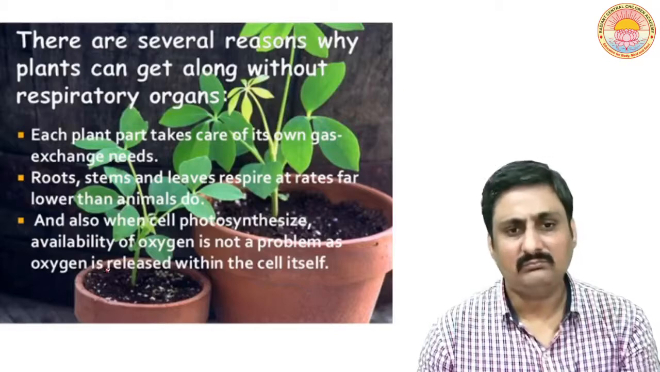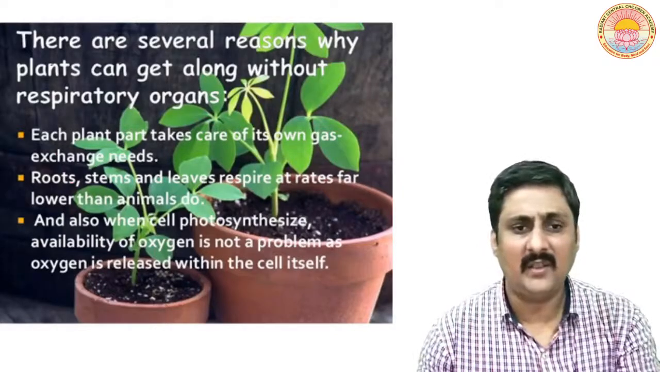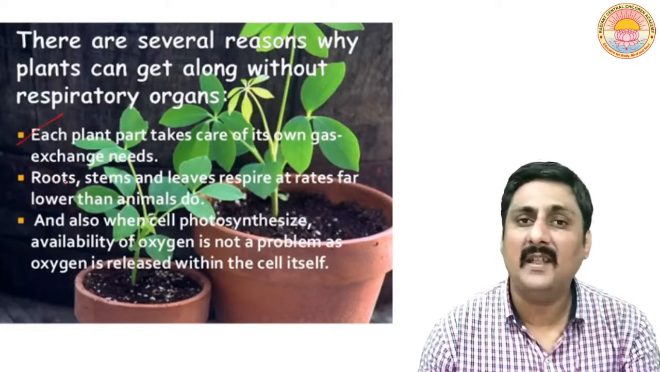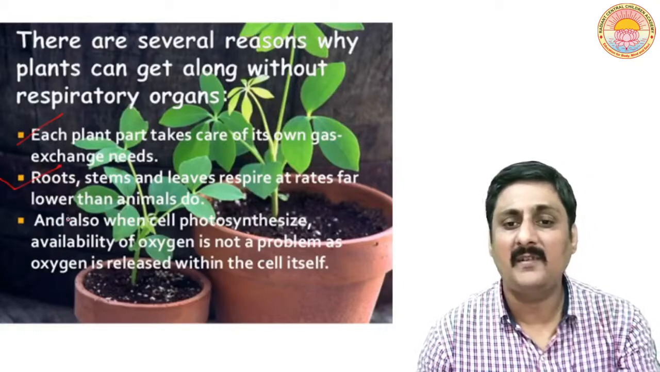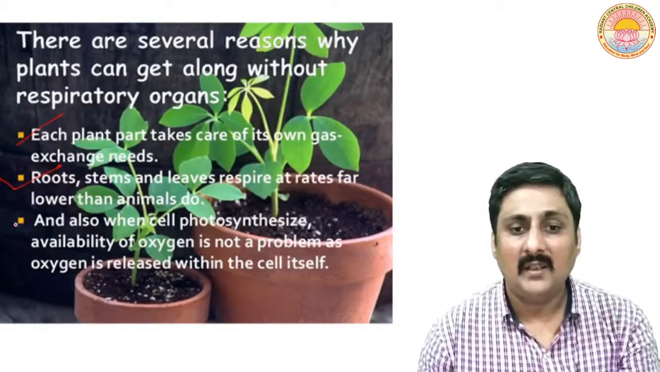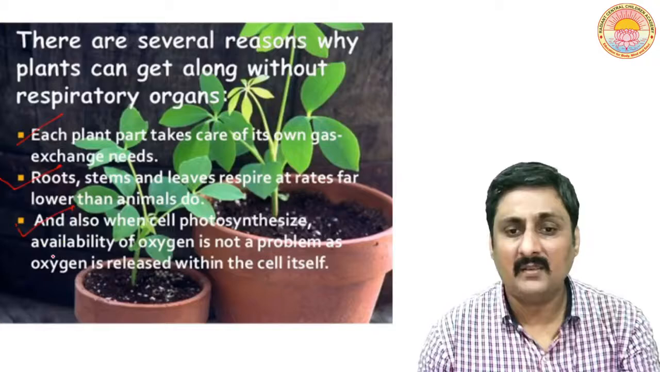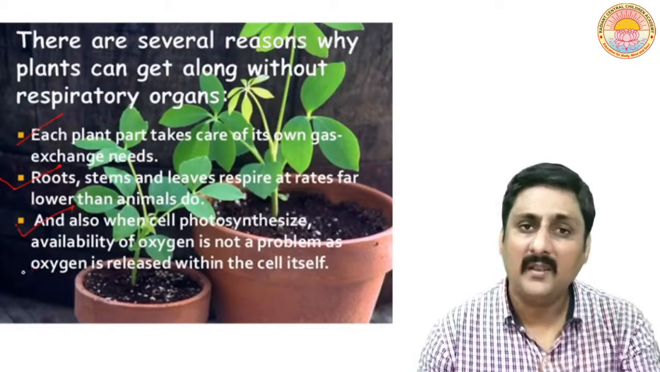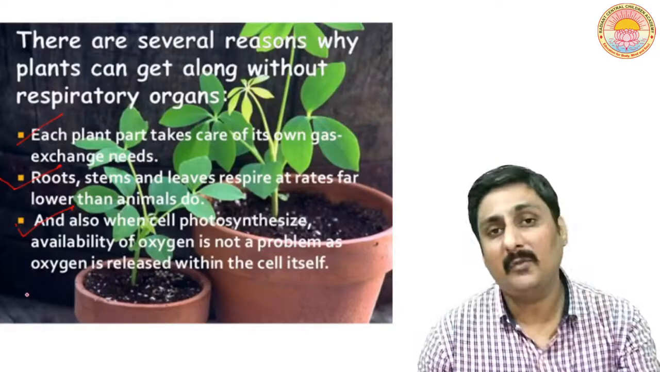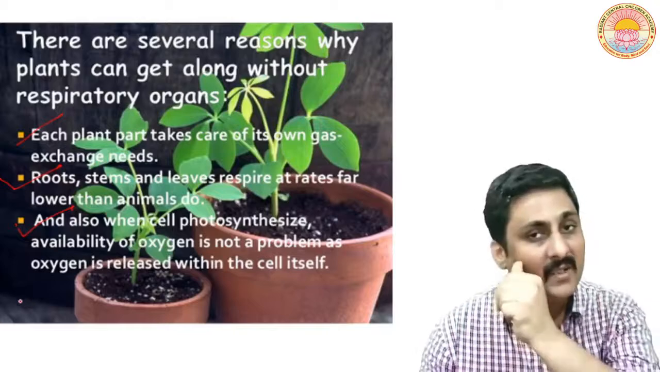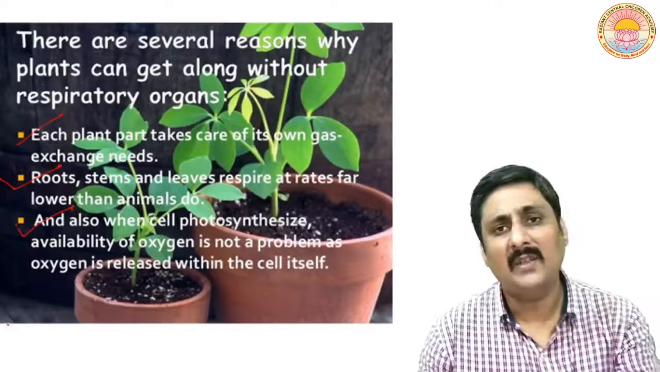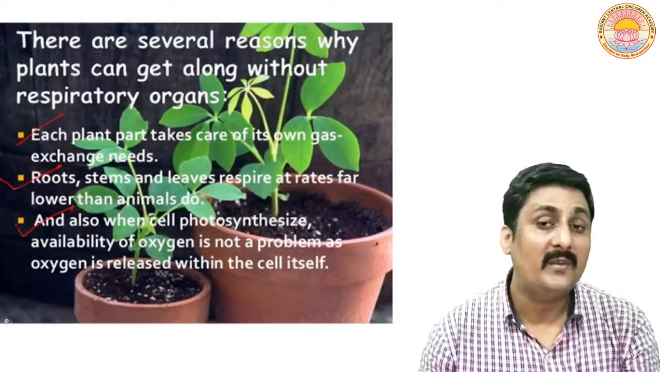These are the reasons already given. Each plant takes care of its own gaseous exchange need. Root, stem and leaves respire at rates far lower than animals, and also when cells perform photosynthesis, there is already an availability of oxygen inside the cell. As you know, in the process of photosynthesis, oxygen is liberated. So a small amount of oxygen is already present in the cell. That is the reason why it does not require oxygen, especially during the daylight.